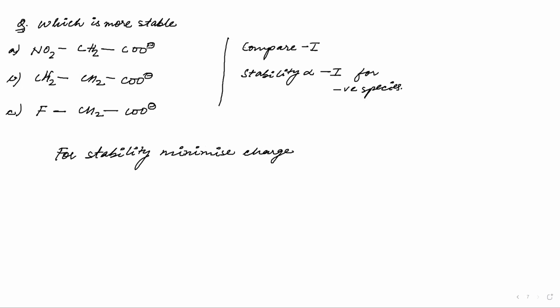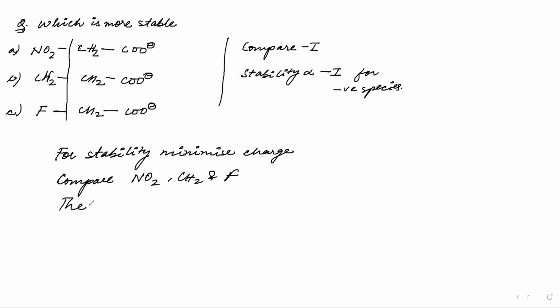So where is the charge? Here it is the charge, correct? Then I will see what is the next group, what is the next atom that I can see. Okay, O, and everything is the same till here, so I don't need to worry about it. I will not compare each and every atom till here because all of them are the same. Next comes NO2, CH2, and fluorine. Then I have to compare NO2, CH2, and fluorine.